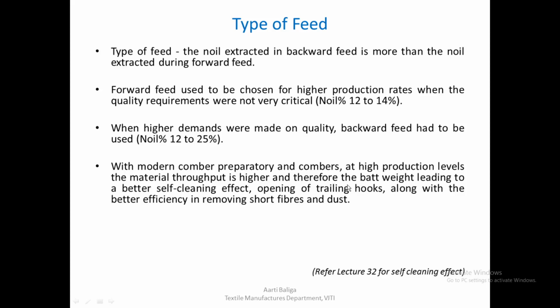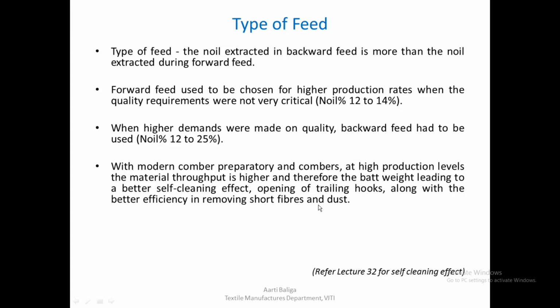With modern comber preparatory and combers, the kind of combers we have today with good technological developments, at high production levels, the material throughput is also higher, and therefore the bat weight that we feed is going to be higher naturally, because we are going to increase the production levels. But we have already seen that increasing the bat weight leads to a better self cleaning effect on its own. So therefore, opening of trailing hooks along with better efficiency in removal of short fibers and dust is also there.